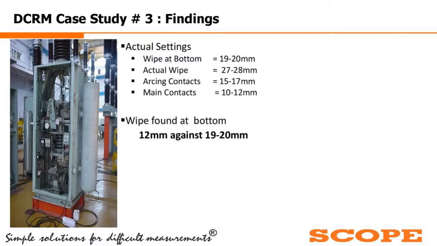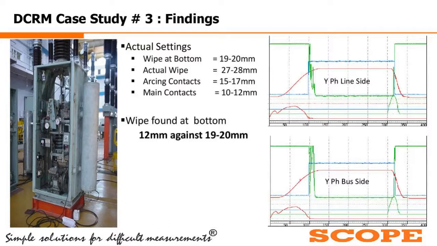So it is not only the breaker internal information of the interrupter, it is not only the information of the main contact and the pin contact. DCRM also gives the result of the external mechanism. If something goes wrong in the mechanism, you can find it out as well. They corrected this wipe setting, and after the rectification, they could get a clean graph as expected, and it was matching with the other two poles, R and B phases.